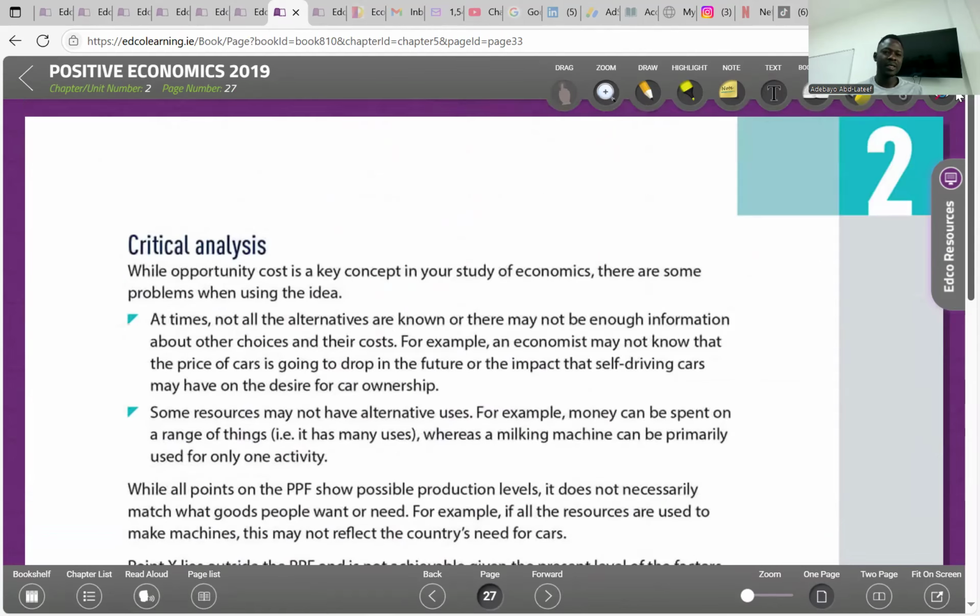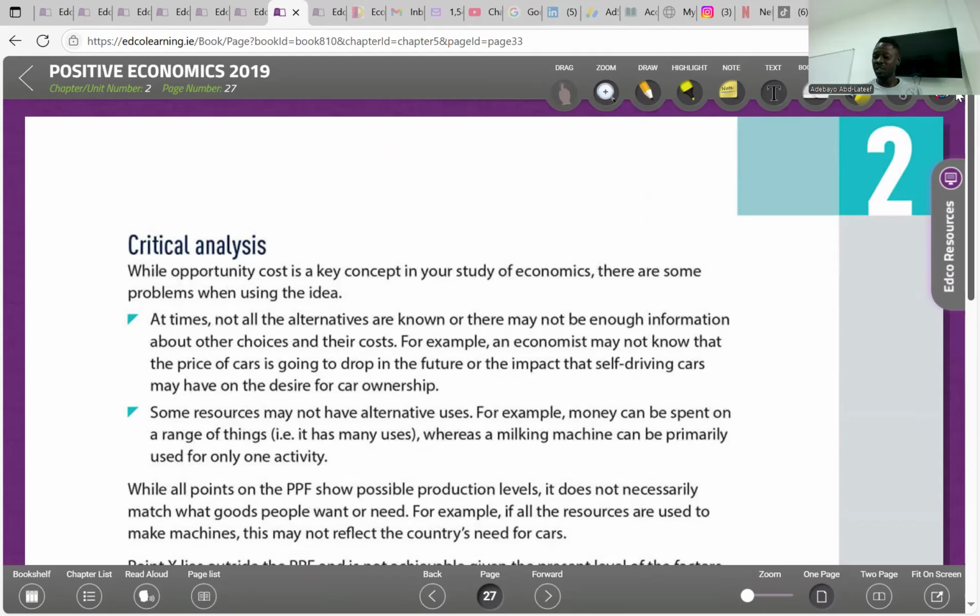So the critical analysis. While opportunity cost is a key concept in your studies of economics, there are some problems when using the idea. At times, not all the alternatives are known, or there may not be enough information about other choices and their cost. For example, an economist may not know that the price of cars is going to drop in the future, or the impact that self-driving cars may have on the desire for car ownership.